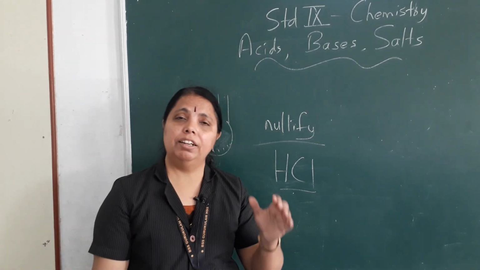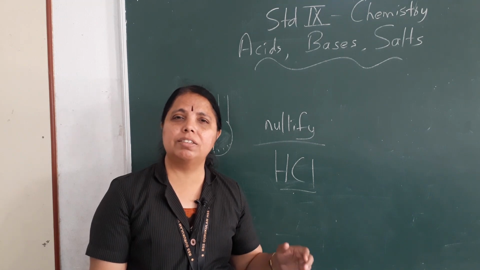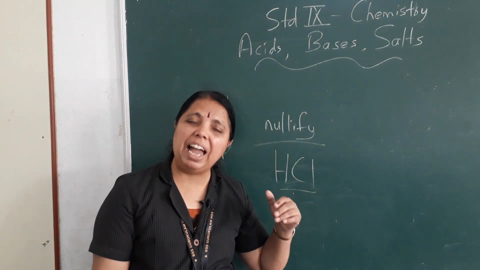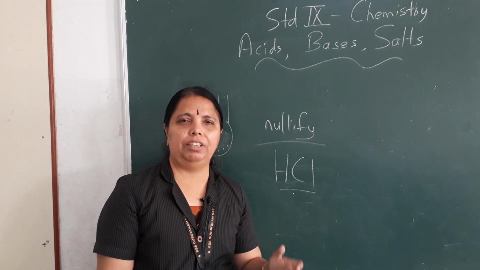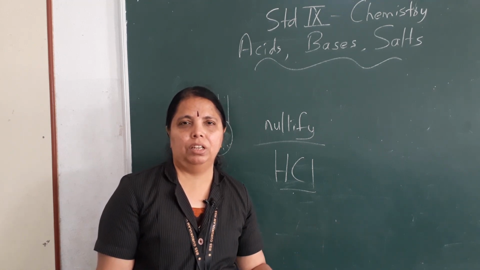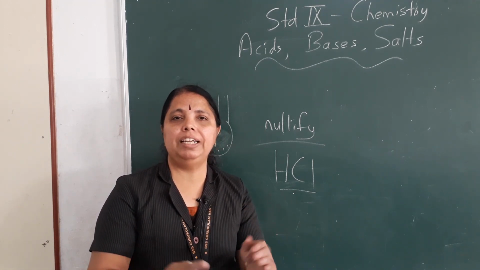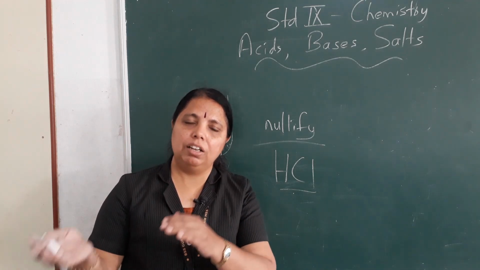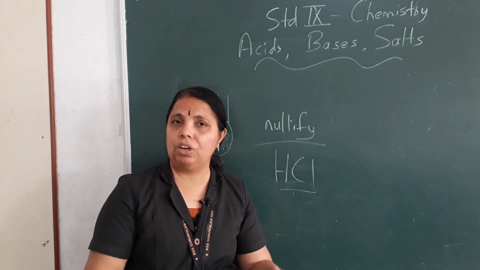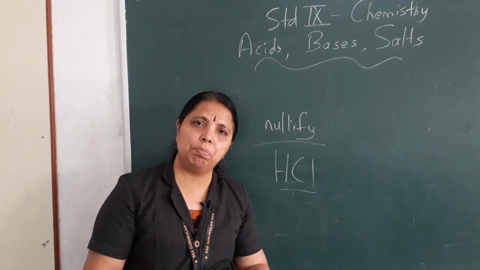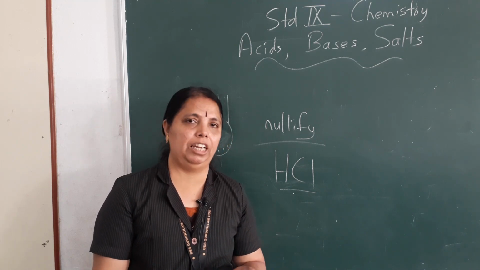Some crops need soils which are more alkaline. So how do we know which soil is good for which crop? Now for a particular crop, if it needs acidic soil, and the soil that we have in our area is not acidic, can we just sit simply? No. Some action has to be taken.